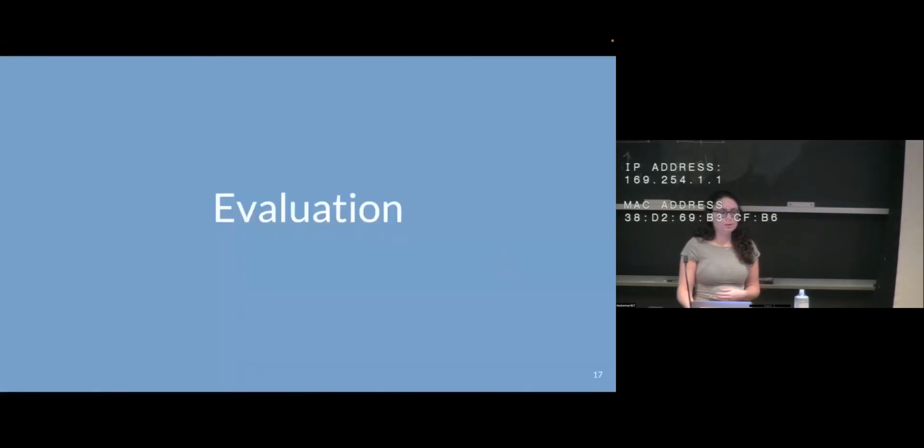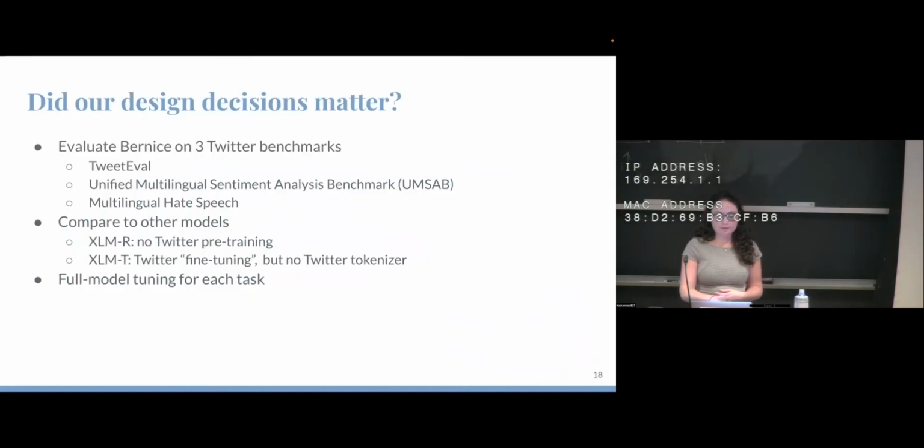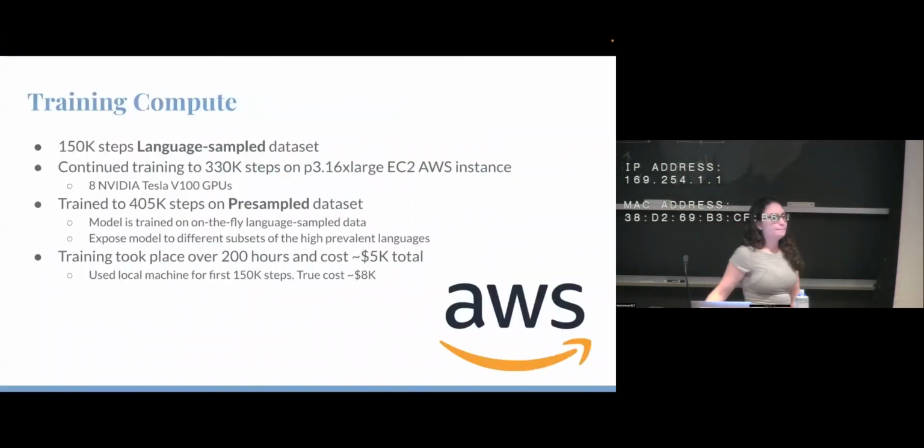So for model evaluation, we wanted to see, did our design decisions matter? We evaluate Bernice on 3, yeah? I think it was like 4. Yeah, double check that number.